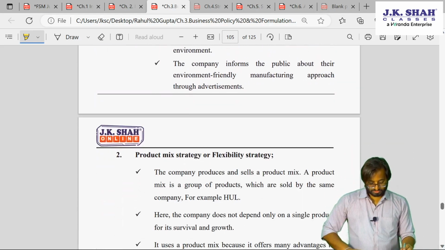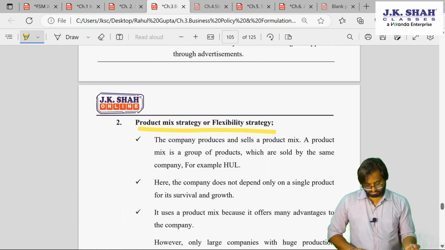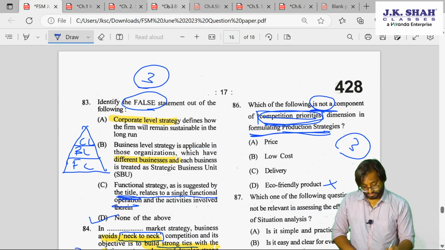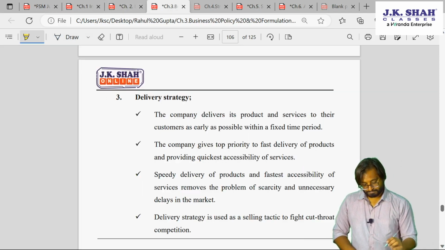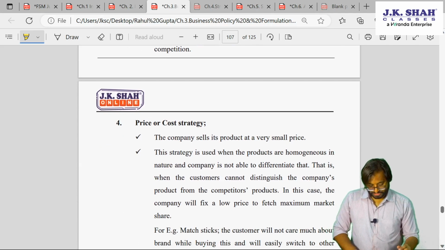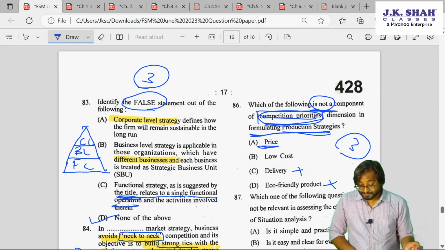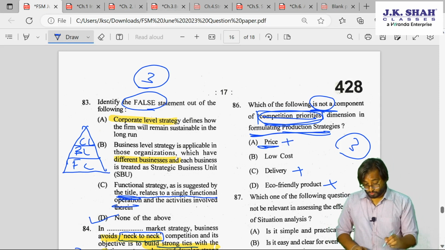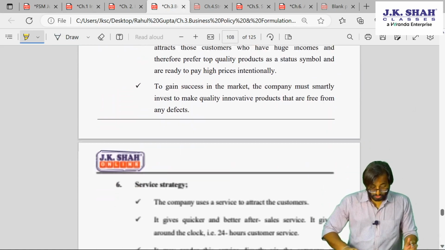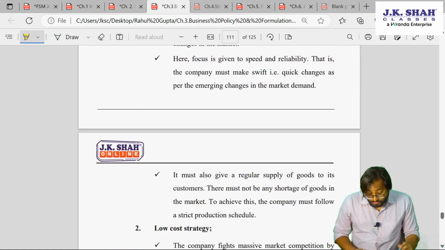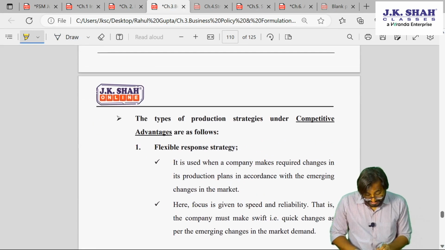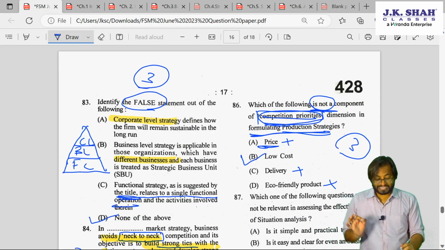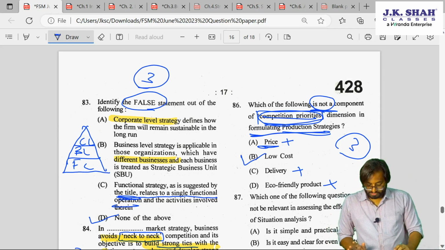Next. Do we have product mix or flexibility there? No. Delivery, price, low cost. Delivery is here. So delivery. Okay. It is also eliminated. Price or cost strategy. Price is there. Okay, so this is also eliminated. Low cost. Do you think low cost is there? Low cost. Quality is there. Service is there. No. Low cost strategy is there, but it is under competitive advantage. So the answer to this is B. 86B. Okay. Great.